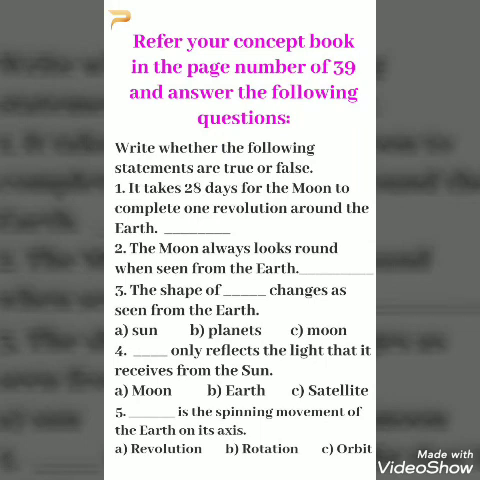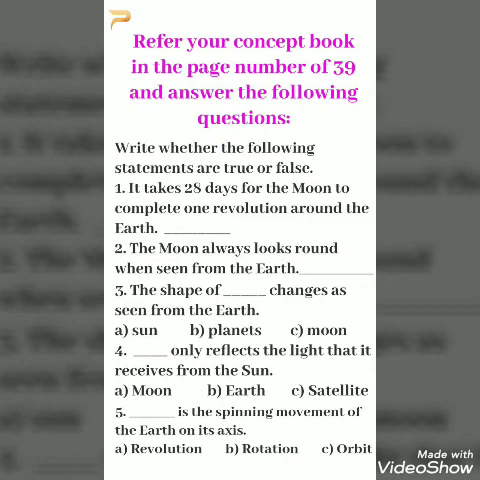Your fifth question is, dash is the spinning movement of the Earth on its axis. Your options are A. Revolution, B. Rotation, C. Orbit.